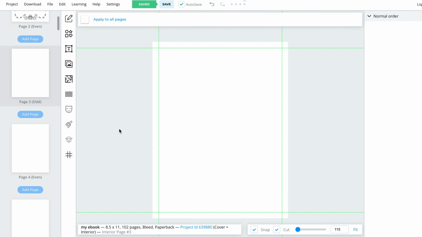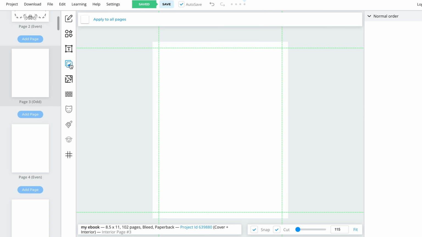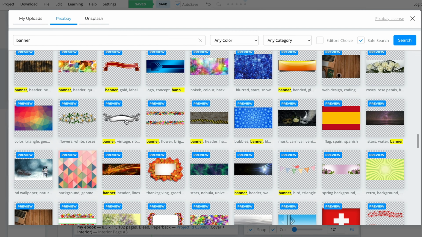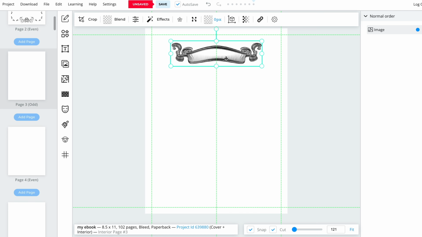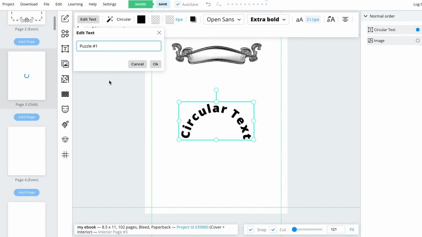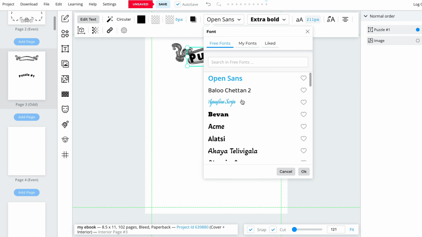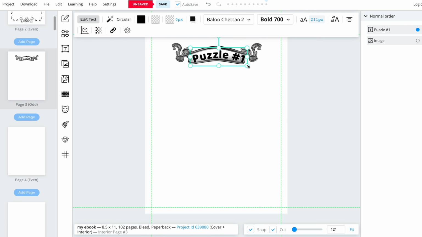Next, let's make each page look visually appealing by creating titles with banners. On a blank page, we'll select a banner from the image libraries, reposition it, and add a title. To match the style of the banner, we'll add circular text, with the title of Puzzle Number 1. Then we will pick a proper font and make necessary adjustments until it looks good.